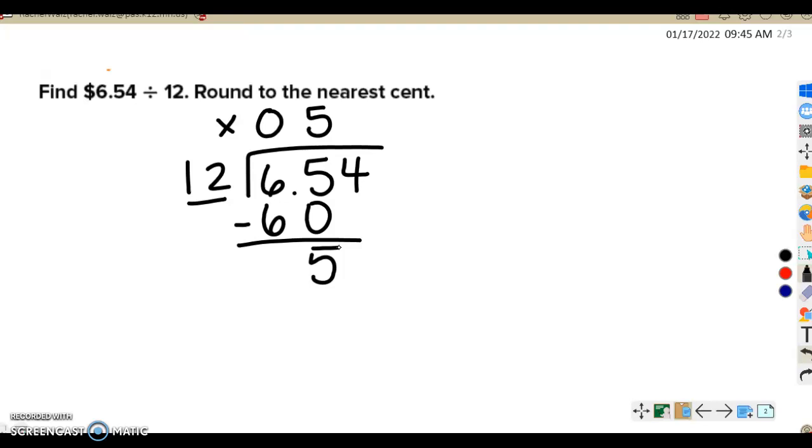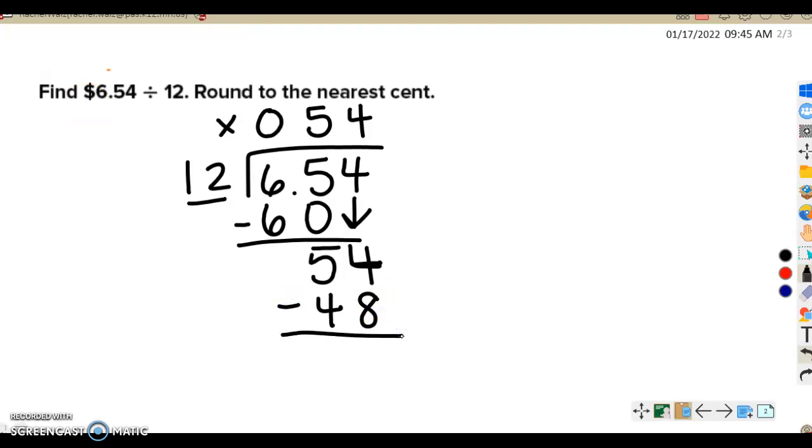So where was I? Oh, and get 5 left over. So this is going to be our remainder, but we still have one number left here, this 4. So I'm going to bring that down so we have 54, and we can keep dividing here. So 12 can go into 54 4 times. I know that because 4 times 12 is 48, and that's as close to 54 as I can get.